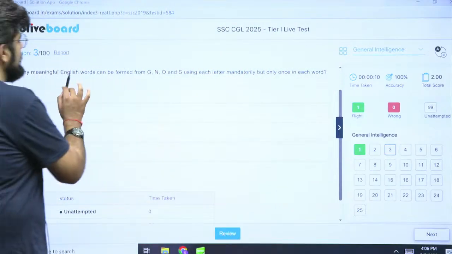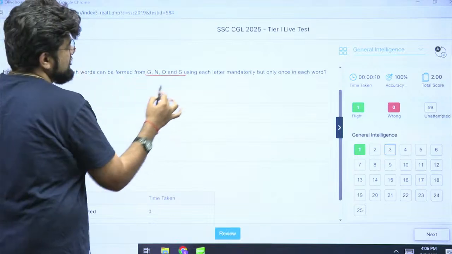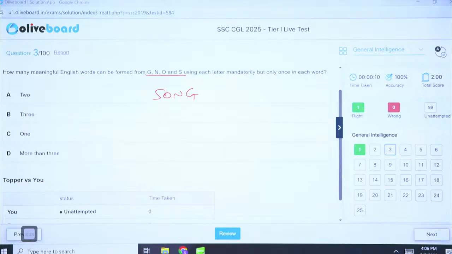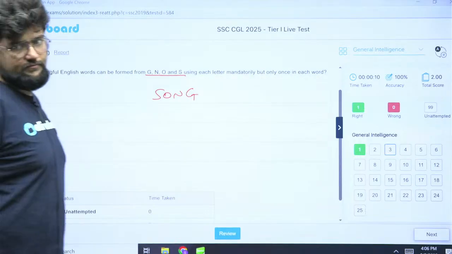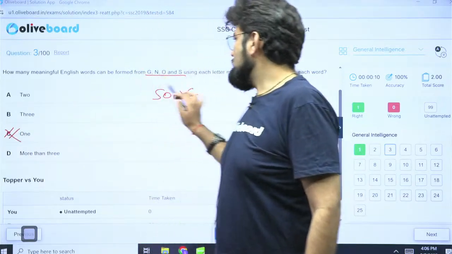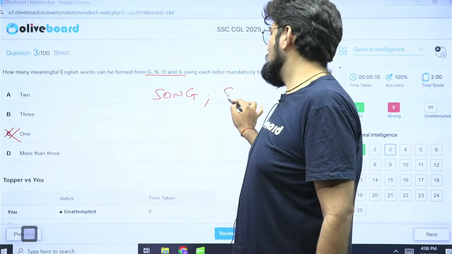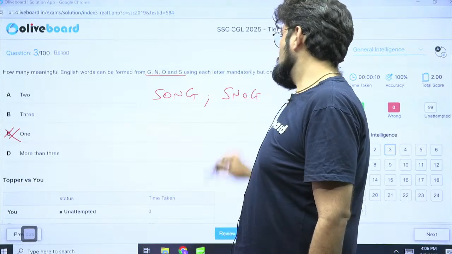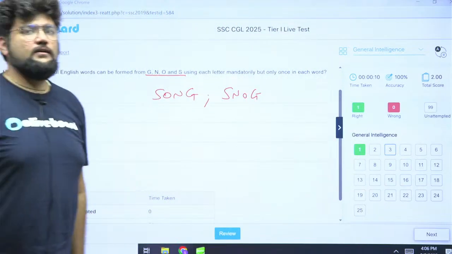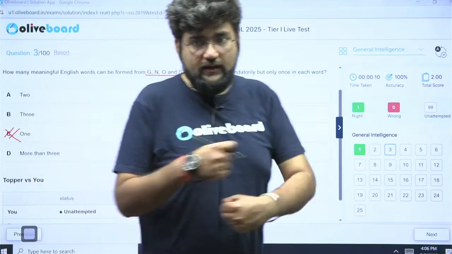Now, how many meaningful English words? So one word immediately you will guess, that is S-O-N-G, song. And everything stops here. And majority of the people have answered option C as the correct one, which is not right. Okay. What else can be a possibility? So there is another word, snog. Snog means to show a lot of physical affection towards somebody. Caring, caressing, okay, holding tightly.